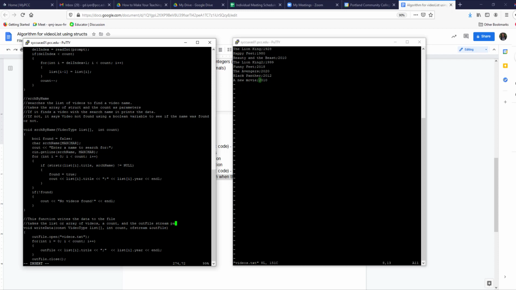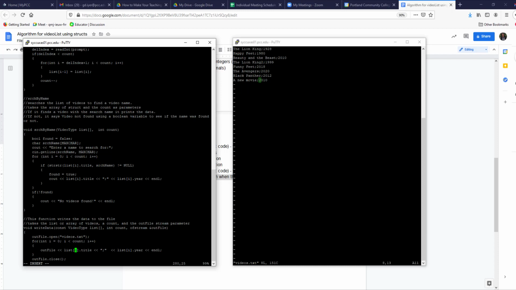Okay, the out file stream parameter is just coming in, and notice what I do with it. I open videos.txt, which is the same as the input file. I open it using the ofstream out file, which opens it for write mode, go through a for loop, and I simply output exactly in the same format.